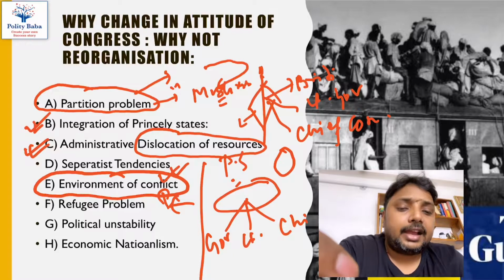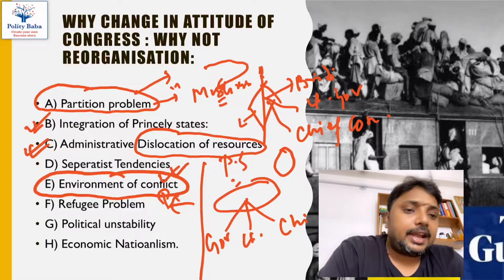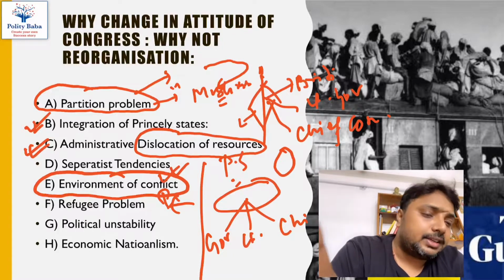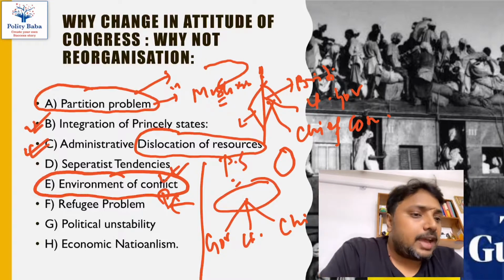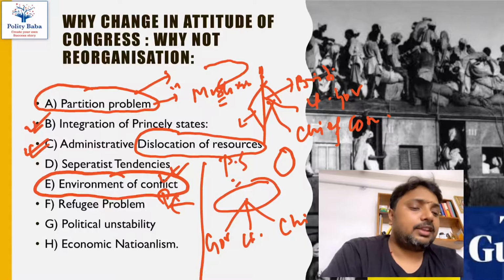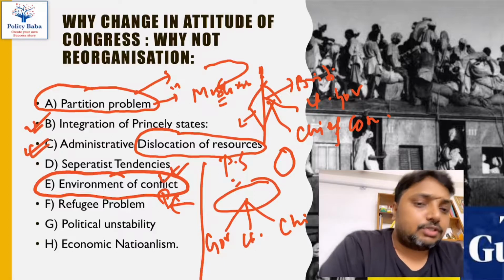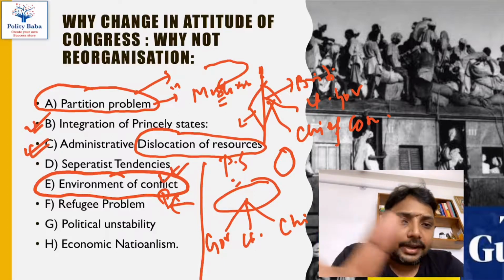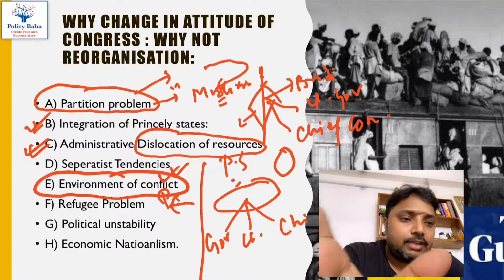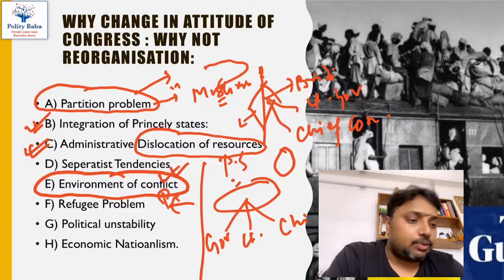So if you make the states on the basis of the language, then there was a probability of entering into a civil war, and that was not the perfect condition in which we could have arranged the country on the basis of linguistic lines, as it would have invited a lot of problems, including the problems of the civil war. Hence, to avoid civil war, the linguistic reorganization was avoided.